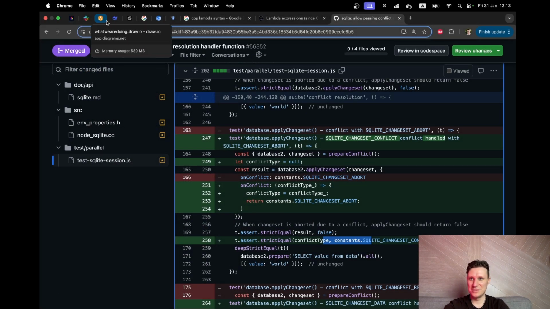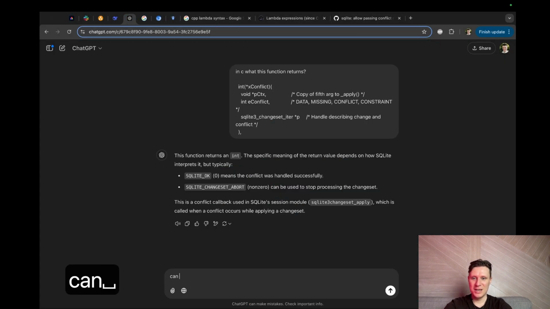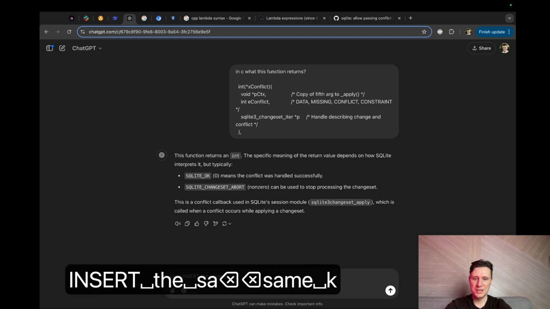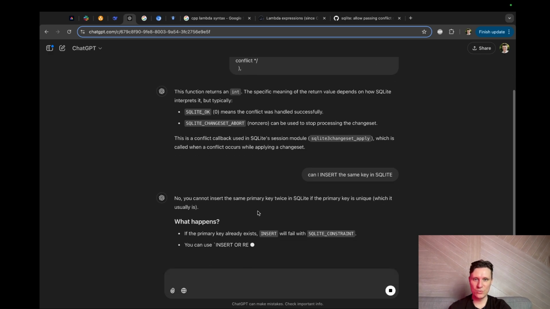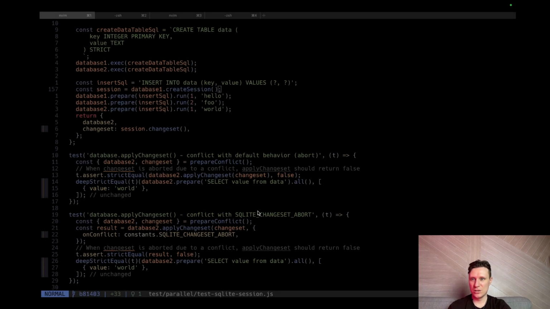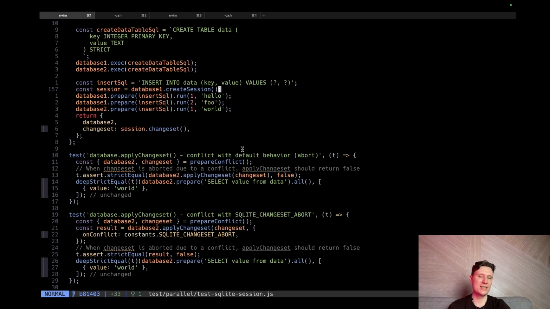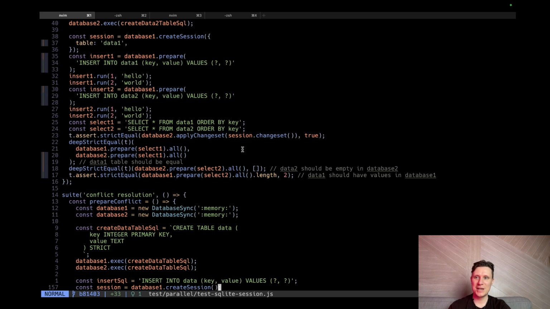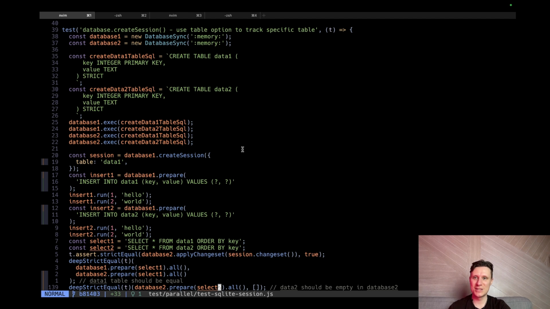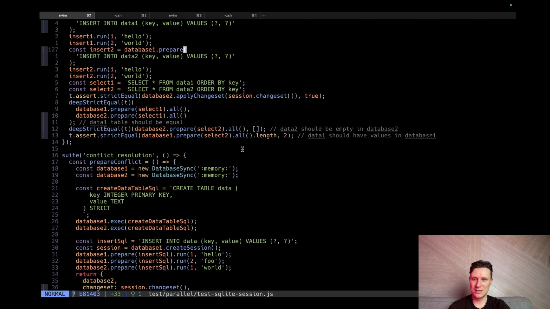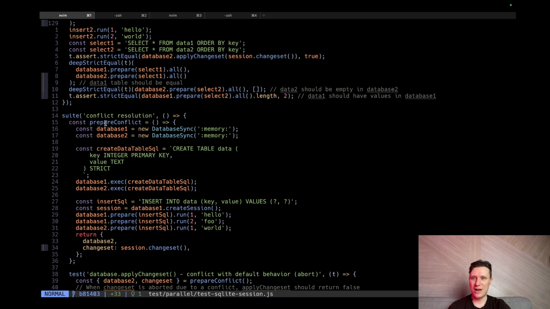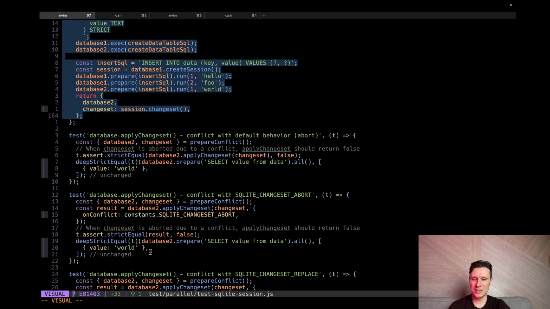Can I insert the same key in SQLite? No, you can't insert the same primary key twice in SQLite. So the conflict is with keys, guys, not just a table that doesn't exist. We need to actually hit some conflict with keys, and we have a function that generates conflicts for us.